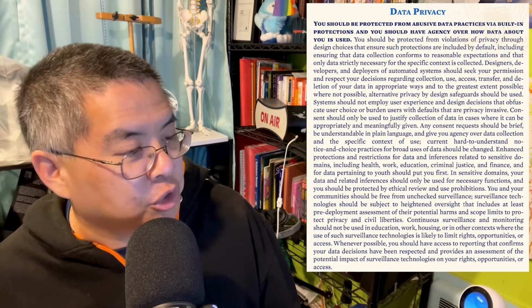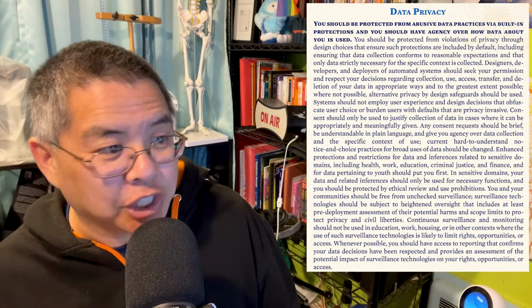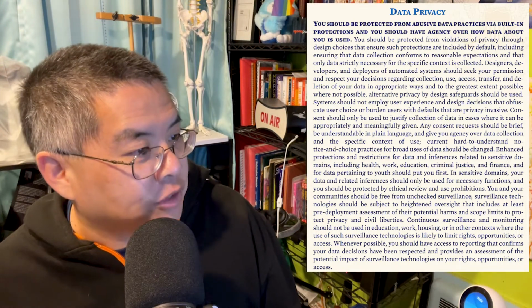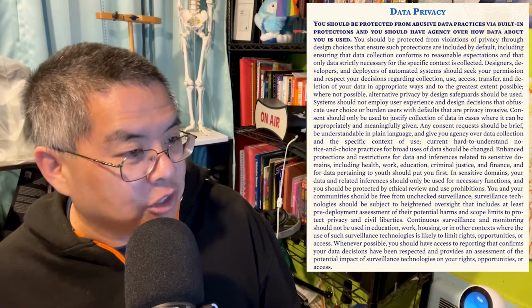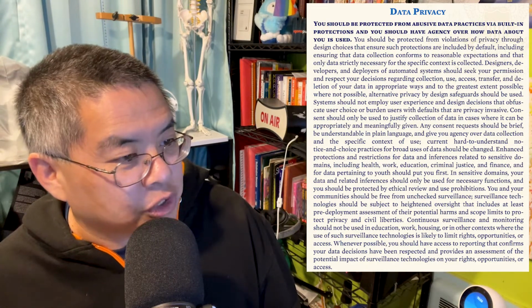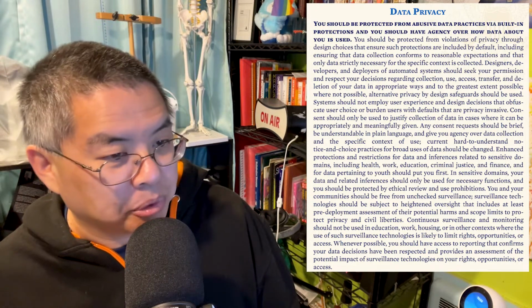Enhanced protections and restrictions for data and inferences related to sensitive domains, including health, work, education, criminal justice, and finance, and for data pertaining to your youth should put you first. In sensitive domains, your data and related inferences should only be used for necessary functions, and you should be protected by ethical review and use prohibitions.